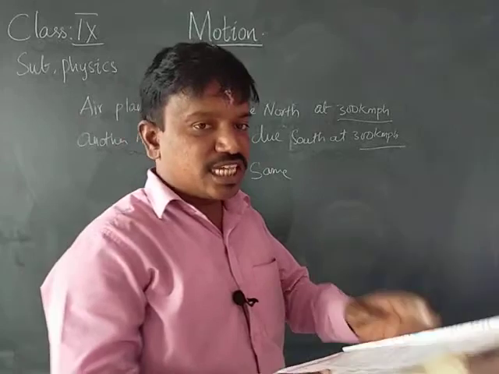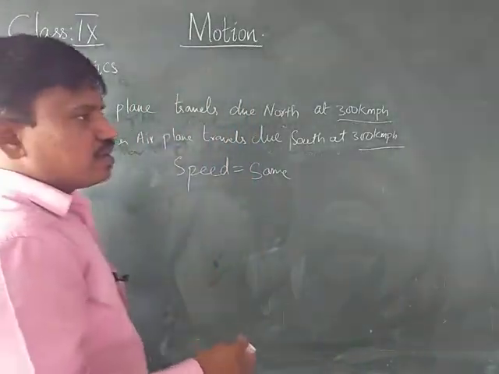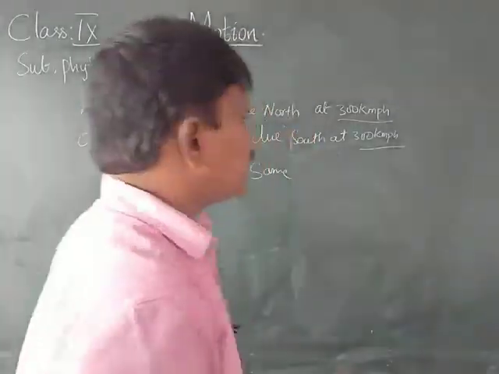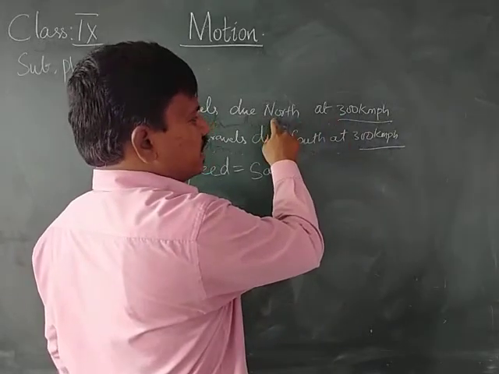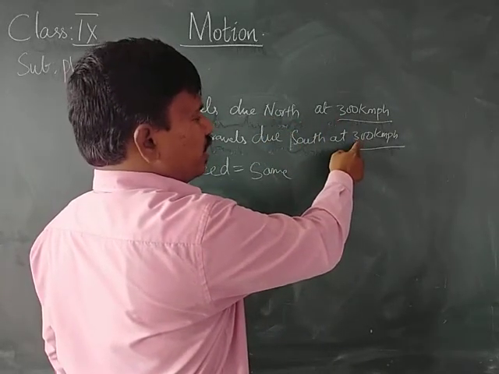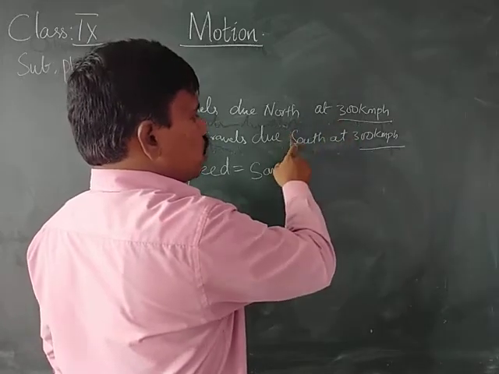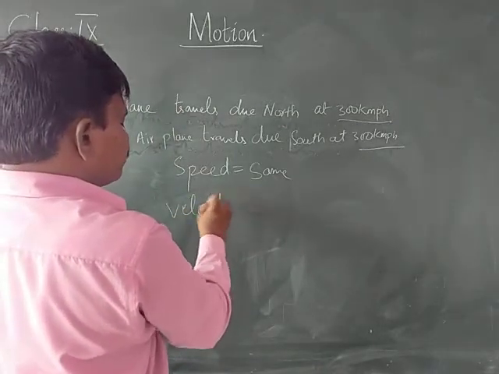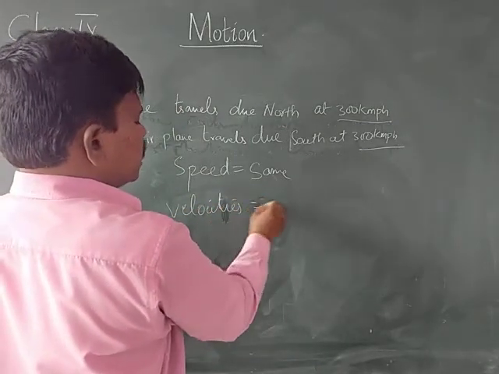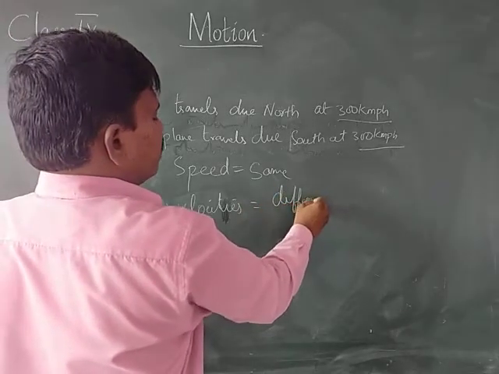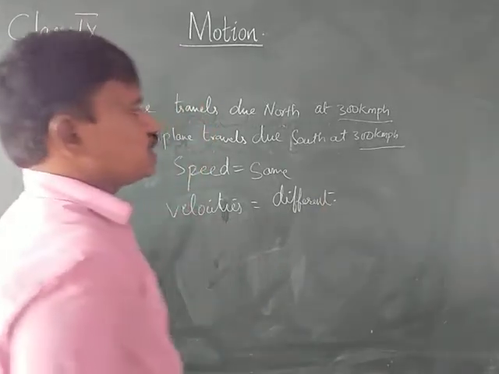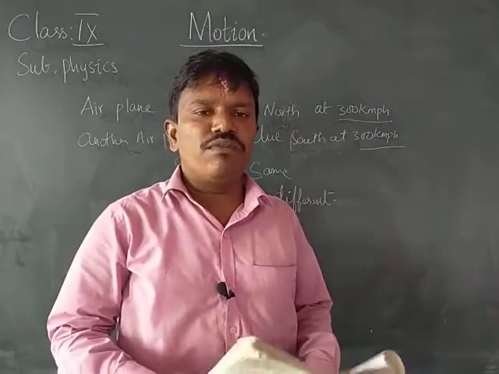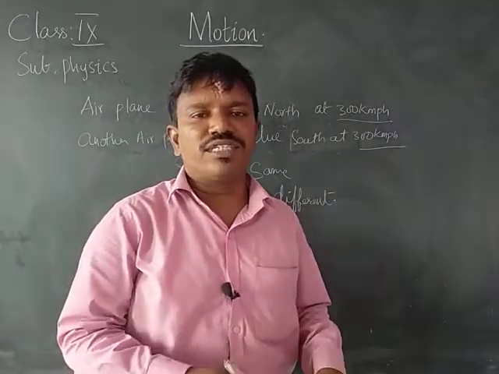Are the velocities the same? Velocity is defined as speed in a particular direction. Here the airplane is moving towards the north side, and here this airplane is moving towards the south with the same speed. Therefore, speeds are equal, but velocities are different. Why are the velocities different? Because one is moving towards the north and the other is moving towards the south. Due to this reason they do not have the same velocities.